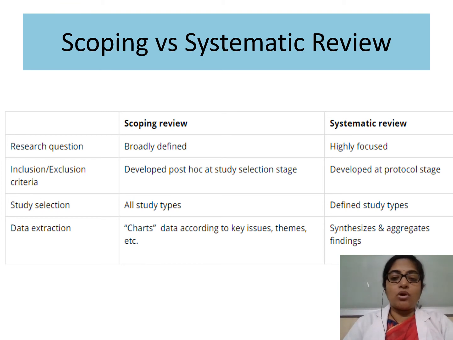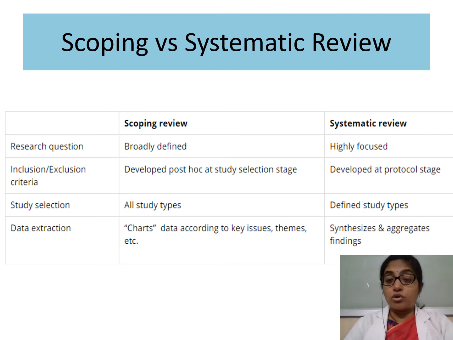So this is a very broad question, and this may stand up to the scoping review. But for systematic review, I have to be very specific. Is occlusal equilibration a standard treatment, or does occlusal equilibration work for reducing the symptoms of TMDs?